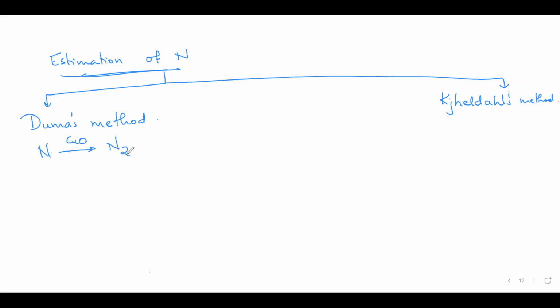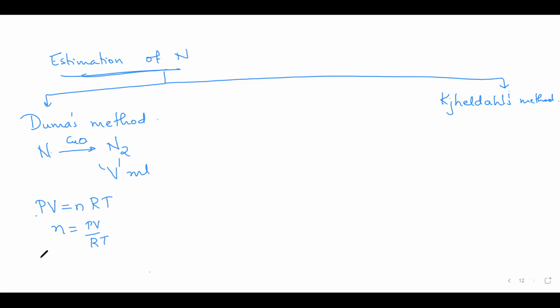So this nitrogen gas is then collected and the volume is measured. Let the volume be V mL. Using the relation PV = nRT, if they have given me the pressure of nitrogen, the R we know already, it's a gas constant, T is the temperature of the reaction. Can I calculate the number of moles of nitrogen here? Yes, ma'am. Number of moles will be PV by RT.